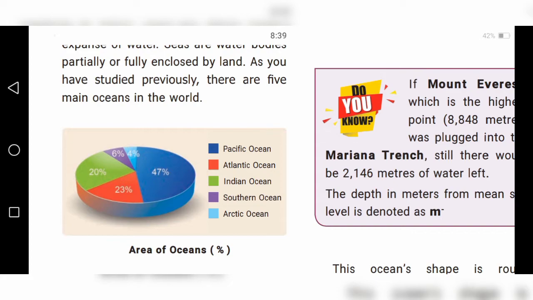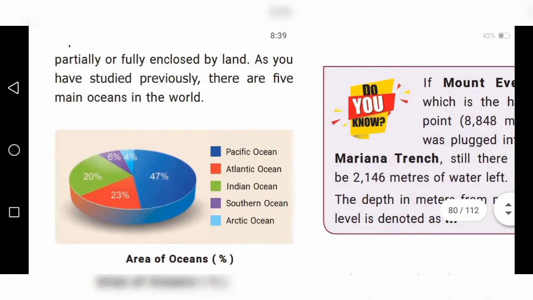See the picture, children. Blue color is the Pacific Ocean. It covers 47 percent, so this is the largest ocean.